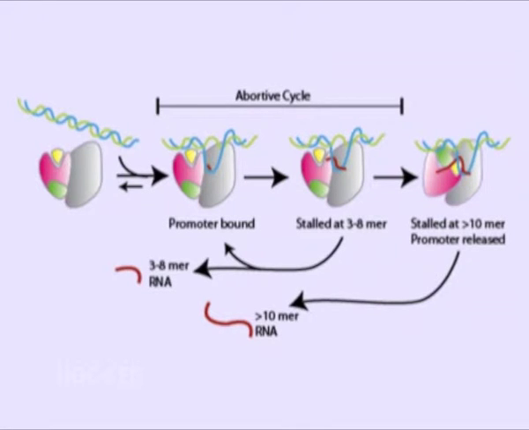However, before entering the elongation phase, polymerase may terminate prematurely and release a short truncated transcript, which is similar to that happening in prokaryotes. This process in case of eukaryotes is also called abortive initiation. Many cycles of such abortive initiation may occur before the transcript grows to sufficient length to promote polymerase escape from the promoter.